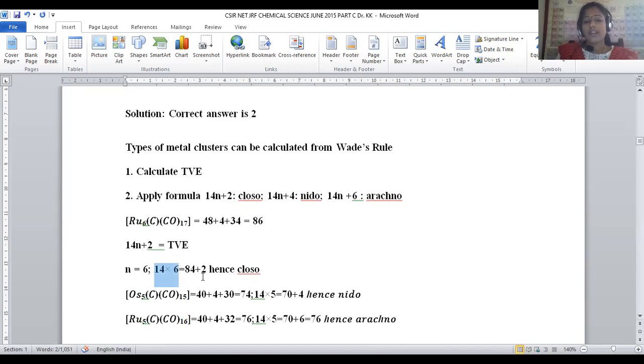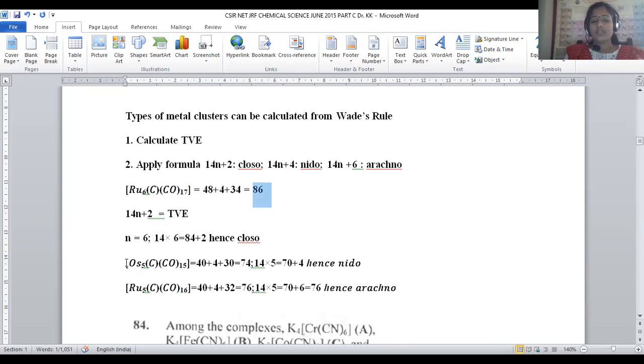So 84, when we add 2 more electrons, is exactly equal to the total valency electron count. So we have to multiply 14 into 6 so that it becomes 84. In order to equalize with the total valency electron count, it should be added with 2 more. So 84 plus 2 becomes 86. So here it is a 14n plus 2 system. Being 14n plus 2, you can say a closo cluster will be there.